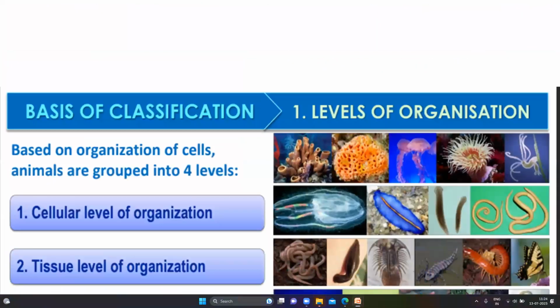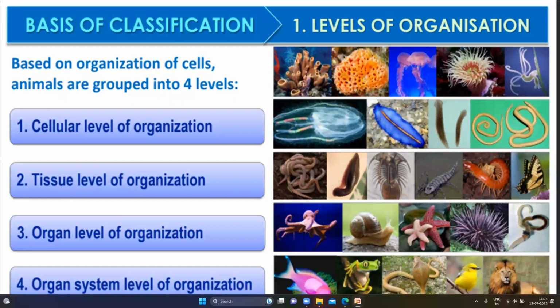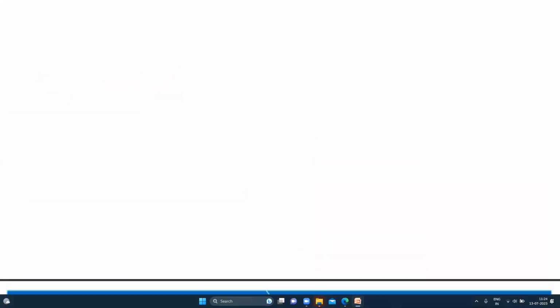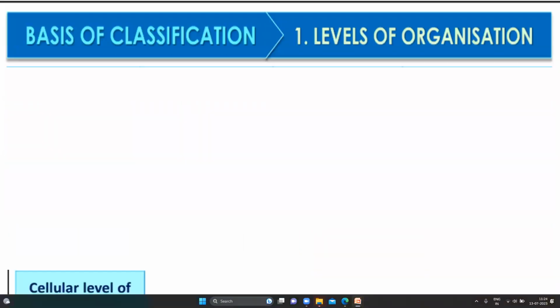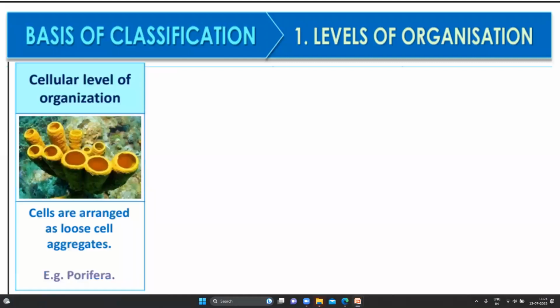Now, the basis of classification: cellular level of organization is there. Then there will be tissue level. After tissue, we get organ level. After organ there is organ system. Okay. So the first one is cellular level of organization. In cellular level of organization, there are only cells.